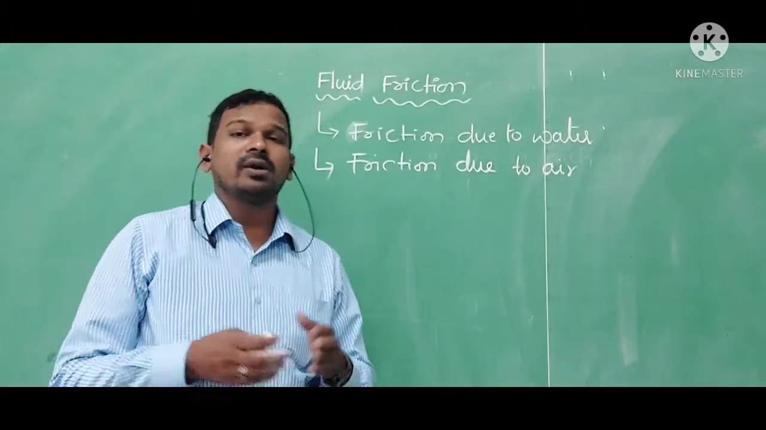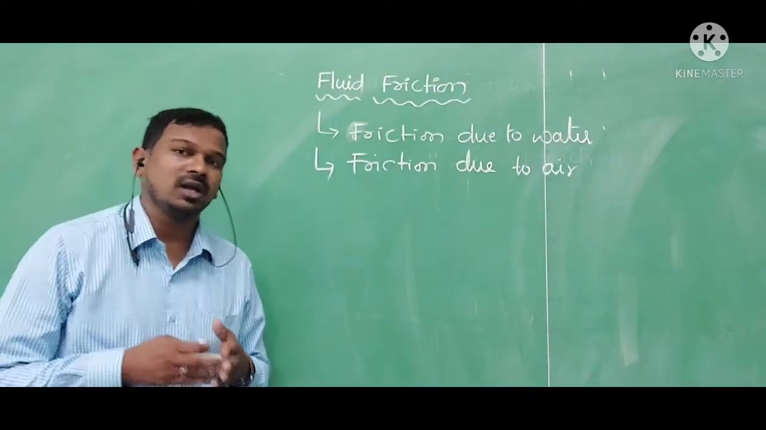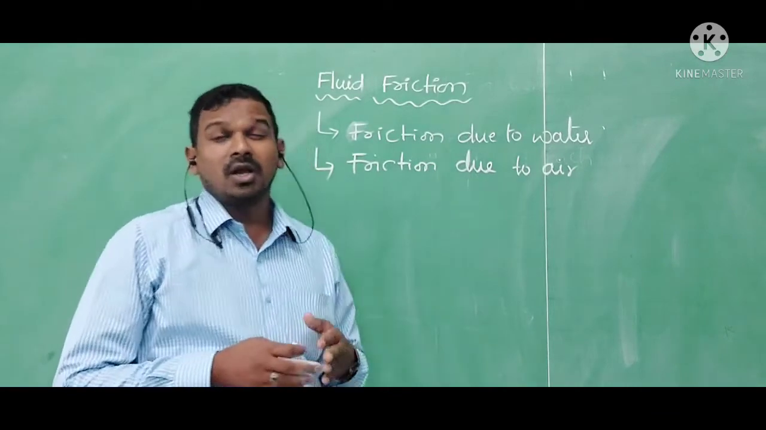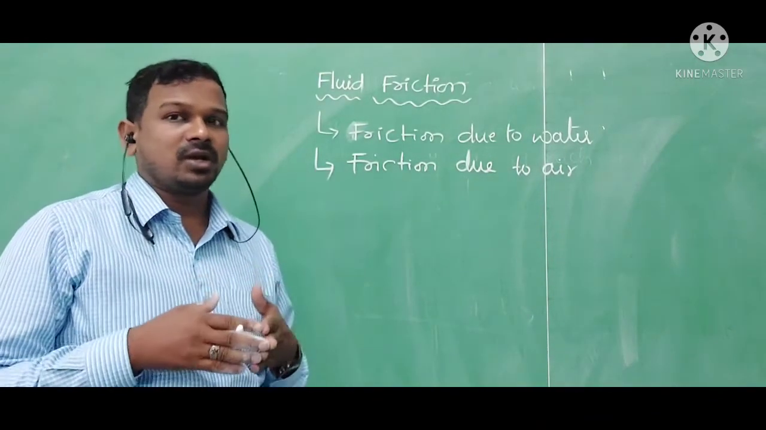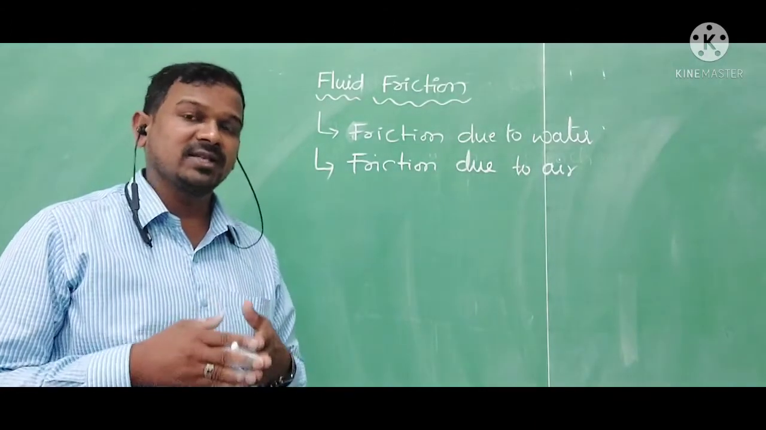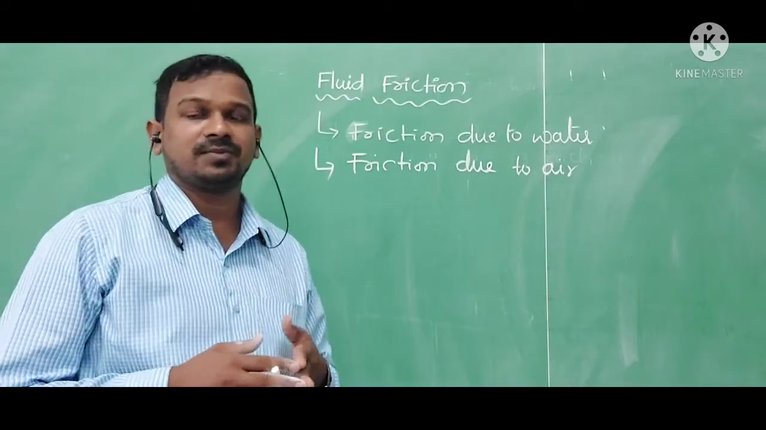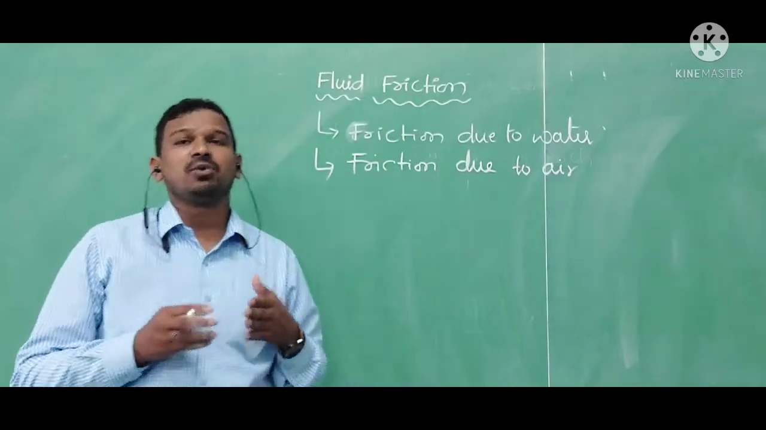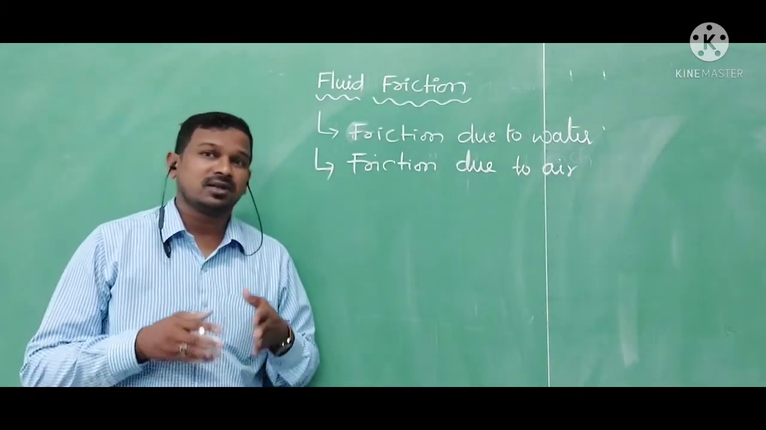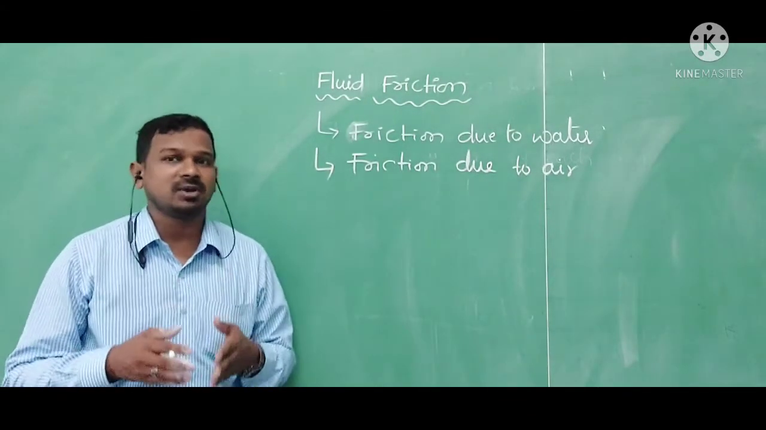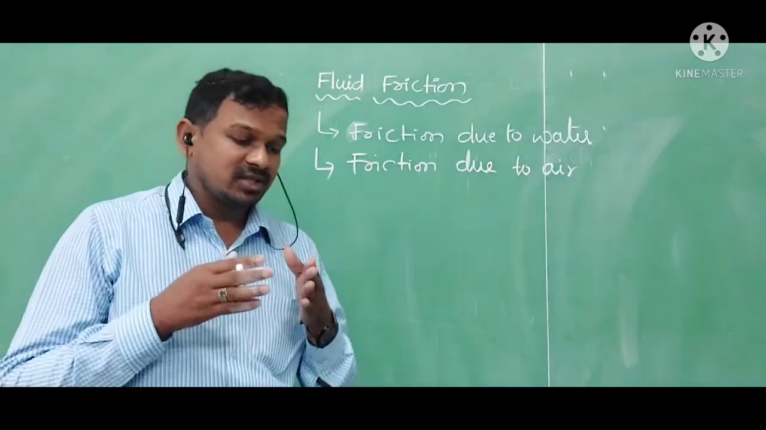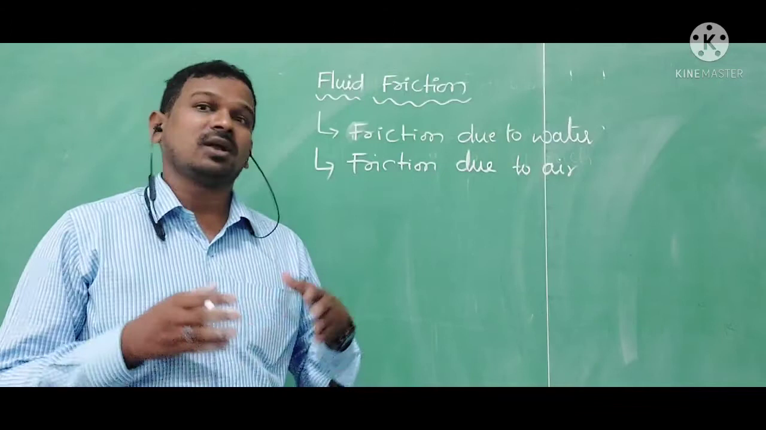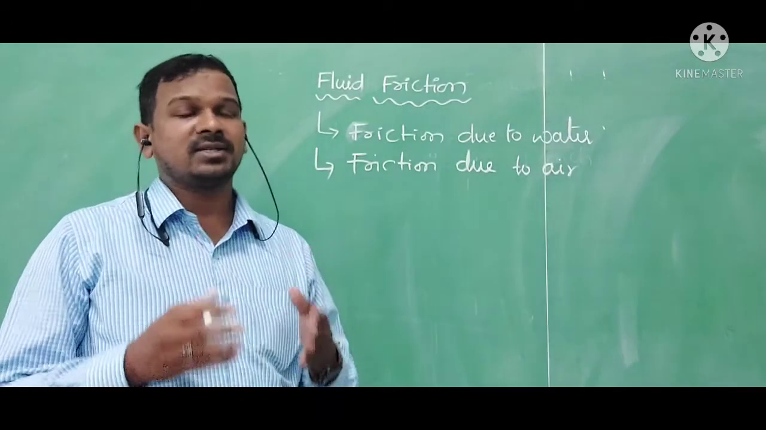In order to overcome the friction due to water or liquids, a streamlined shape of the body will be used. In the case of boats and ships, when they are constructed, the front portion will be in a streamlined shape. What is a streamlined shape? The shape in which the liquids will exert less amount of friction.